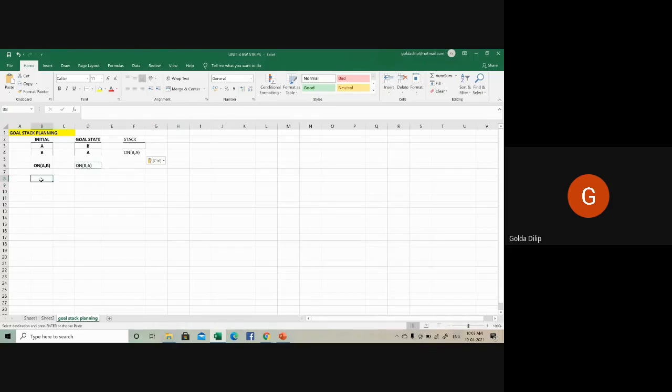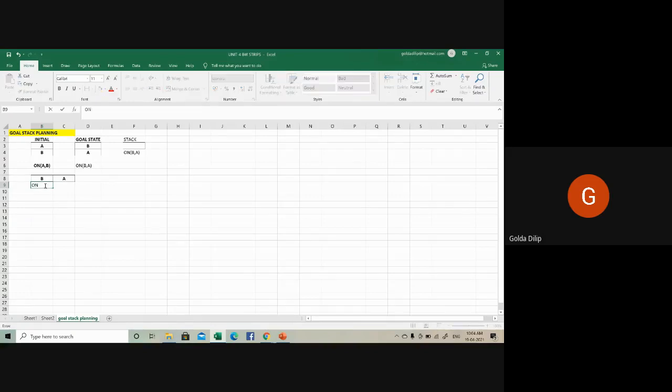So it can be this. Now if I have this sort of a configuration, only if I have B and A on the table, only then I can pick up B and place it on top of A. So that's my precondition. Both have to be on the table, A and B, and only then I can pick up B and put it on top of A.